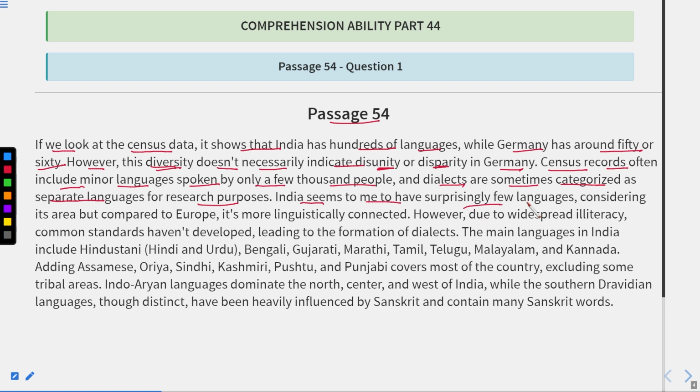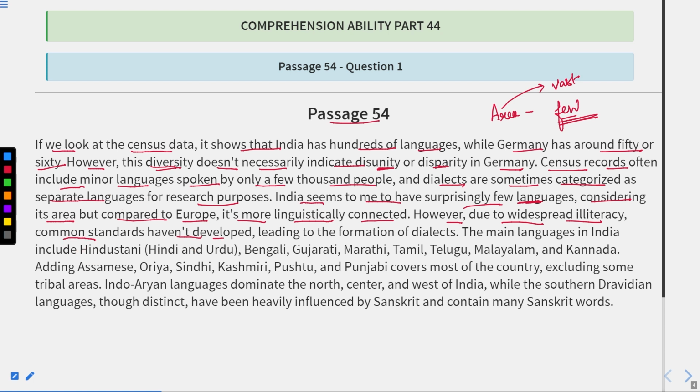India seems to have surprisingly few languages. Few languages means very less in number, considering its area. It means according to area, it has only few languages, because the area is vast, but languages are few in number. It means according to area, languages are less in number. Okay, so this can be interpreted from this line. But if we compare this to Europe, it is more linguistically connected. Okay. However, due to widespread illiteracy, where people are not literate, they do not study at all, or they do not know how to study and write.